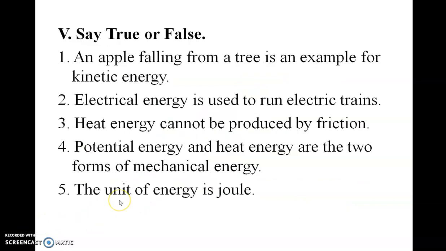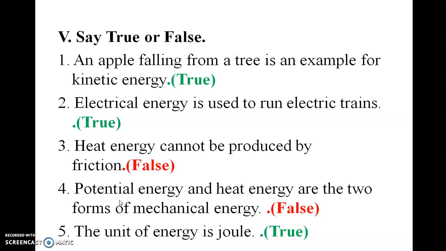Now let us see the say true or false. An apple falling from a tree is an example for kinetic energy. True. Electrical energy is used to run electric trains. True. Heat energy cannot be produced by friction. False. Potential energy and heat energy are the two forms of mechanical energy. False. The unit of energy is joule. True.